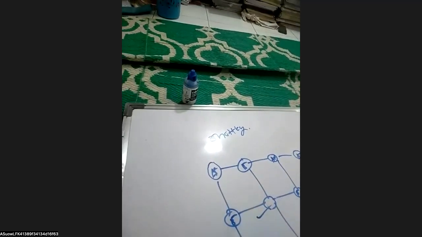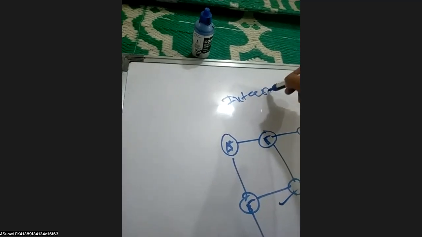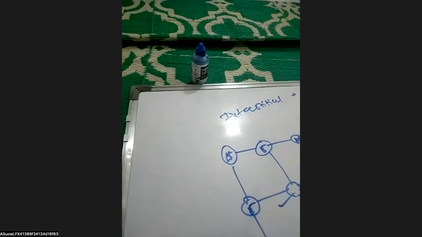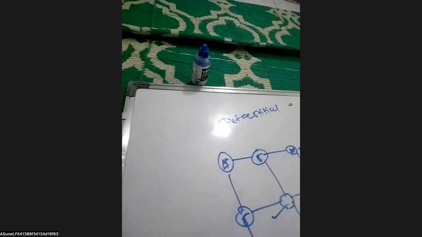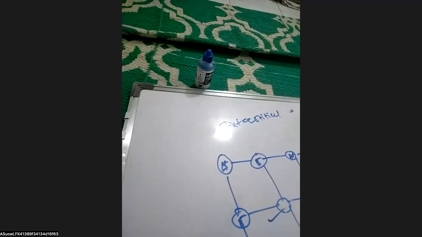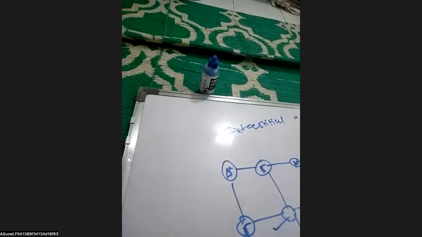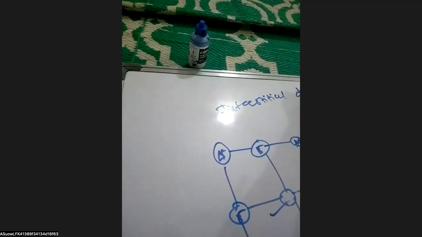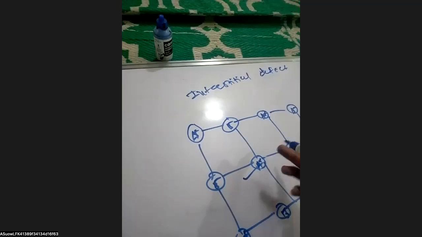But in the case of the interstitial defect, the cation is dislocated from its position and occupies another interstitial site, as in the Frenkel defect. So here a vacancy is created. Compounds which show the Frenkel defect have a low coordination number, and the cation is smaller than the anion.